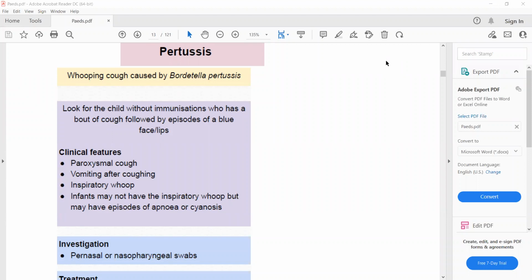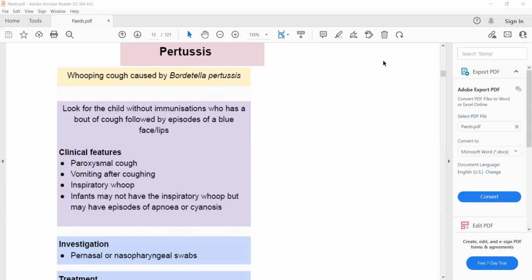So our next topic is pertussis or whooping cough. Pertussis is also a bacterial infection of the lower respiratory tract. The bacteria responsible for pertussis or whooping cough is Bordetella pertussis. It is common in unvaccinated children, but it can also occur in adults as well.